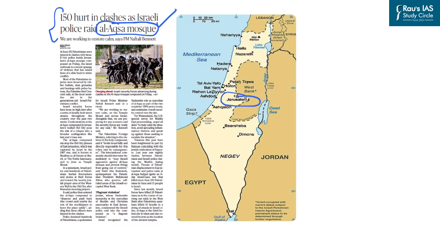Further, if you are aware, UPSC has been asking questions continuously from the Israel-Palestine conflict. In this regard, previously in 2015, UPSC has asked a question related to Golan Heights. Also, countries which are bordering Mediterranean Sea have also been asked. So, this becomes an important region for us from the prelims examination perspective, and that is why Aqsa Mosque, which is in news, can be an important topic for us from the prelims examination perspective.